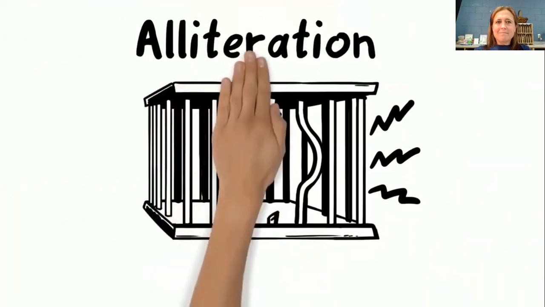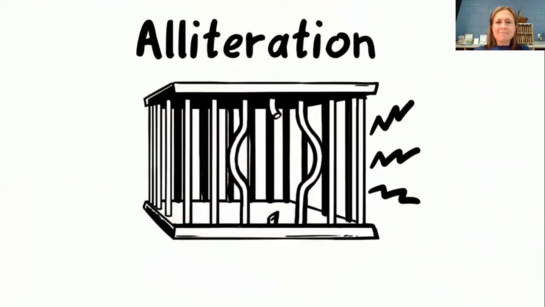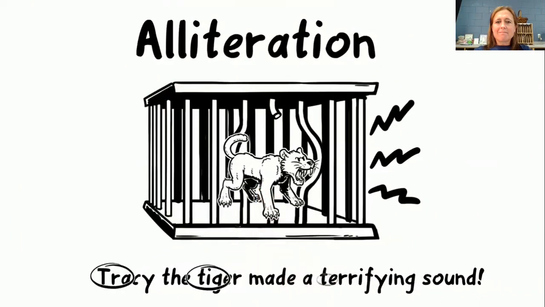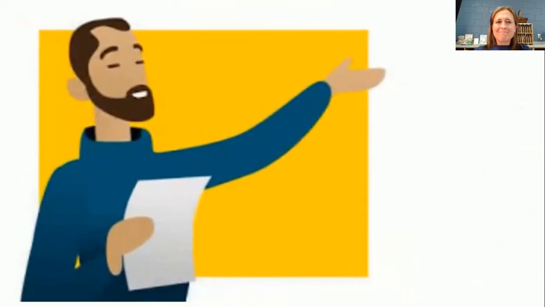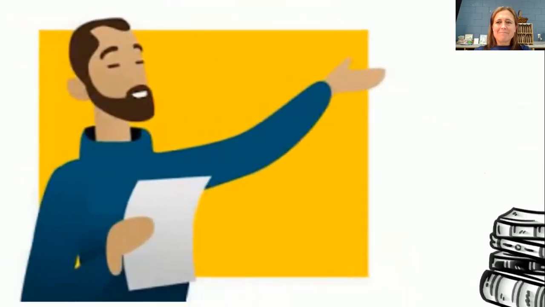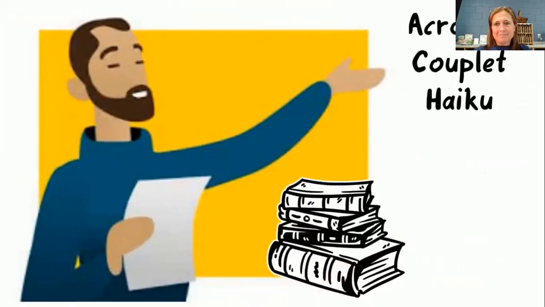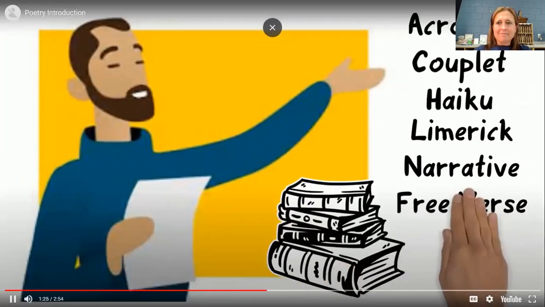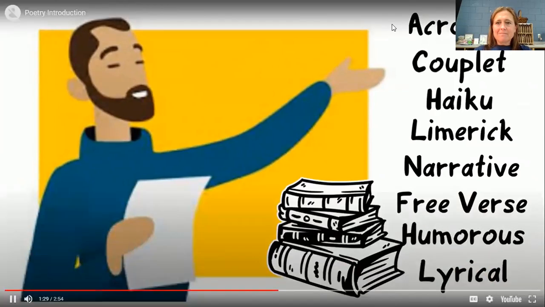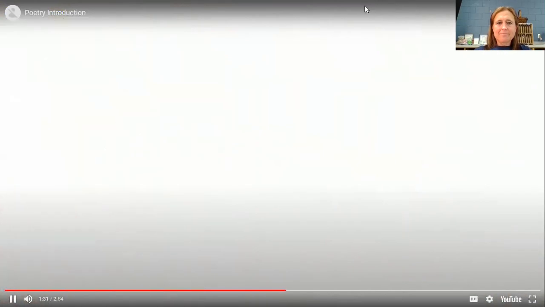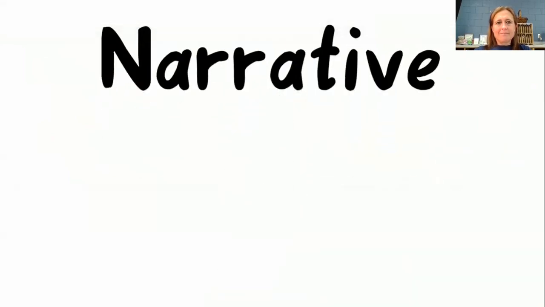Another common element of poetry is alliteration. Alliteration is when the consonant sound is repeated at the beginning of words. Like Tracy the tiger made a terrifying sound. There are many types of poems that poets write. Some common poems are acrostic, couplet, haiku, limerick, narrative, free verse, humorous, and lyrical. A narrative poem tells a story.